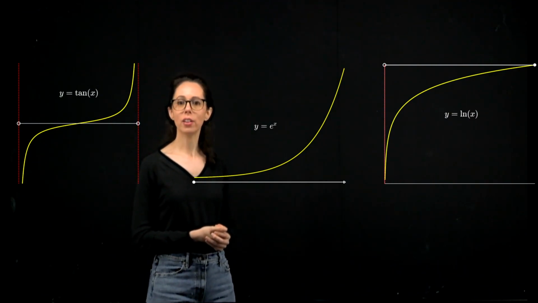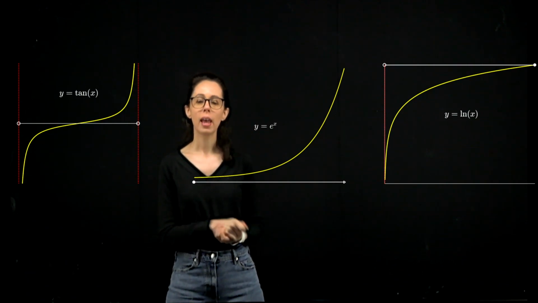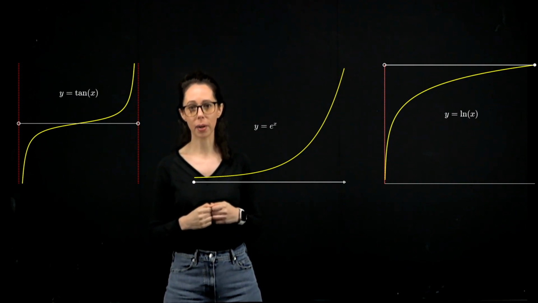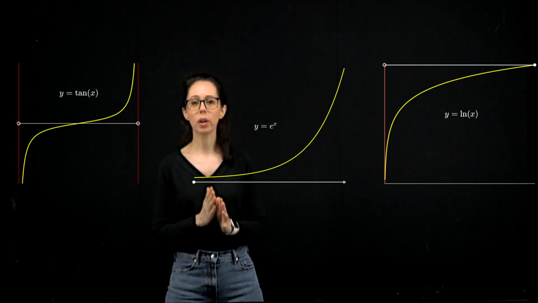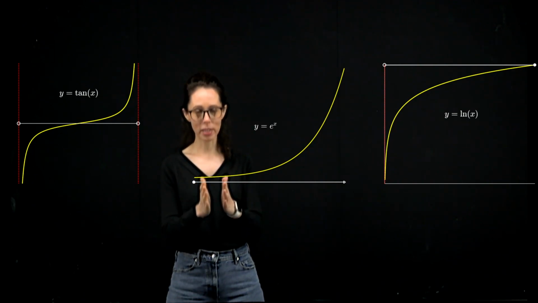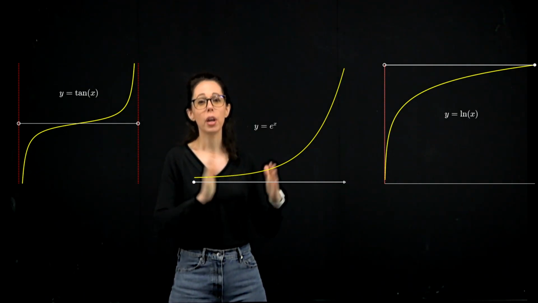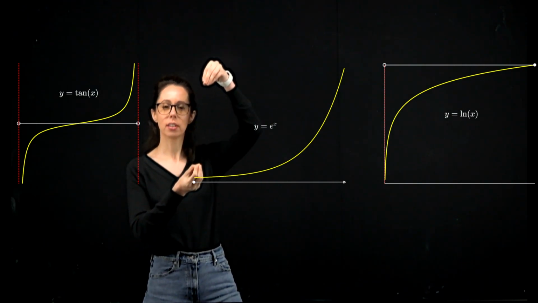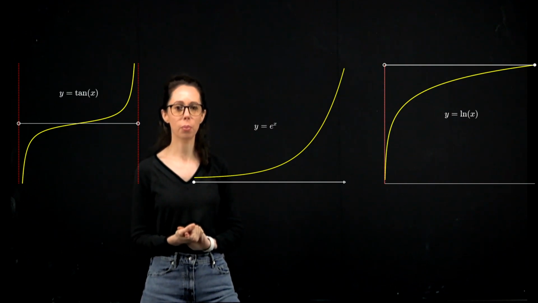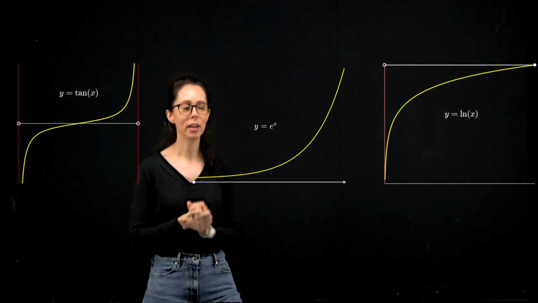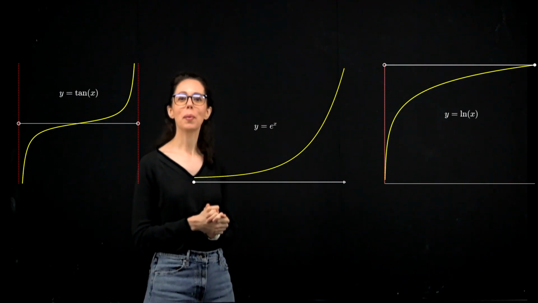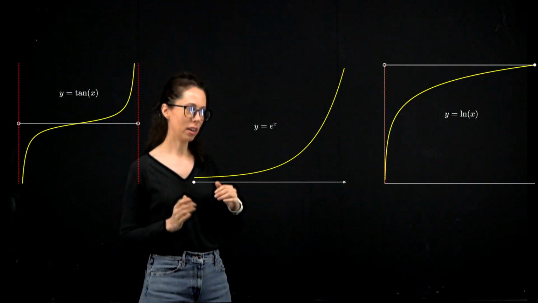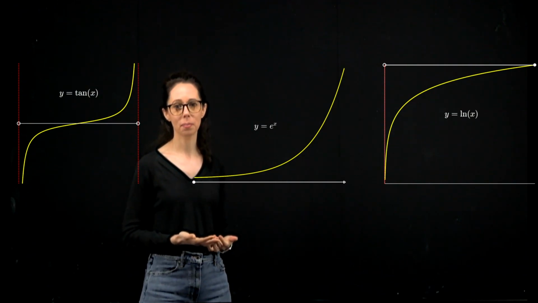Also, these functions are not uniformly continuous. Just take tangent, for example. As we approach the asymptote at pi over 2, our function gets steeper and steeper. So some distance delta that works at some point in the domain, as you slide it closer and closer to the asymptote, you're going to have to shrink delta because the function outputs are going to be getting stretched steeper and steeper as this function approaches this asymptote. So I'm doing this kind of casually, but hopefully you're following the argument. So none of these functions are uniformly continuous because of this behavior that they all have of turning very steep.